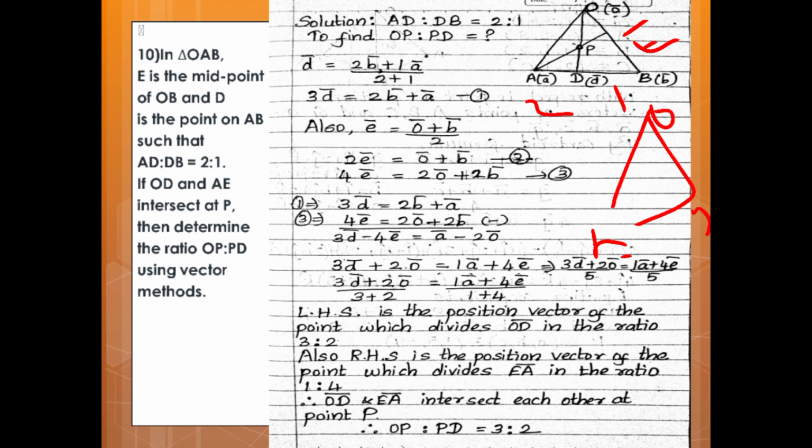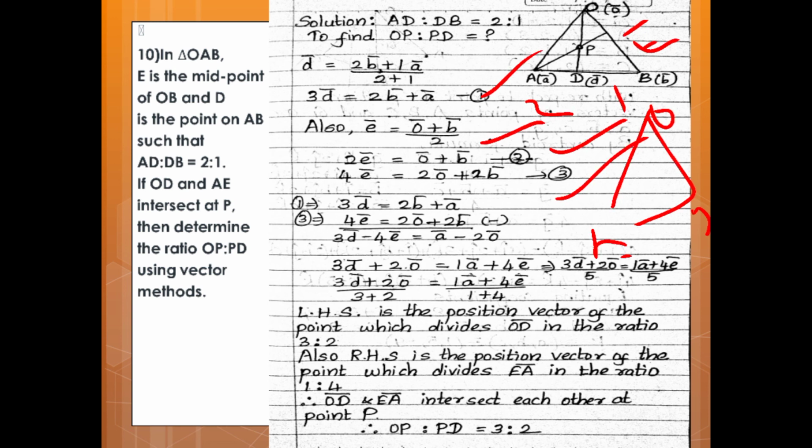Therefore, 3D vector is equal to 2B vector plus A vector. This is the first equation. Also, E vector is equal to (O vector plus B vector) upon 2 because E is the midpoint. Therefore, 2E vector is equal to O vector plus B vector. This is the second equation. Then multiply equation 2 by 2, so 4E vector is equal to 2O vector plus 2B vector.